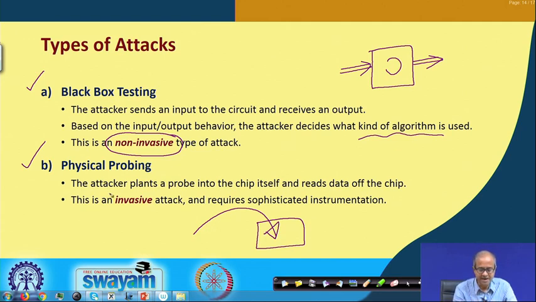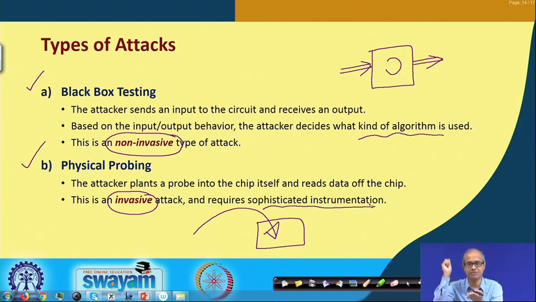Okay. Here the attacker plants some kind of a probe, it depends on the sophistication of the mechanism, what kind of probe you are talking about, into the chip itself and tries to read or retrieve some information that is present inside the chip. Okay. Since here you are breaking open the chip, you are making some kind of damage in the physical packaging of the chip, this is a kind of an invasive attack, and obviously this requires very sophisticated instrumentation. If you try to break open a chip with a hammer, your entire chip will get destroyed. Okay, you cannot do anything.